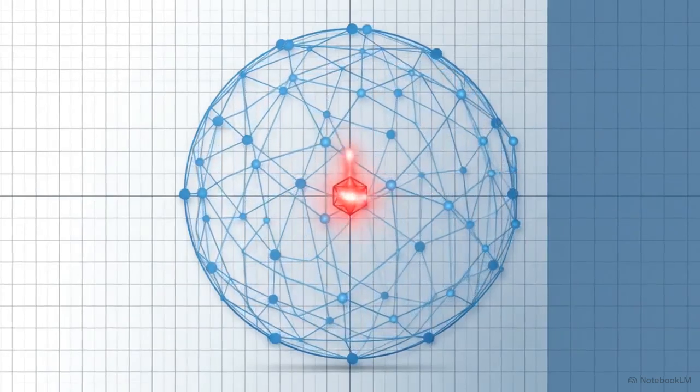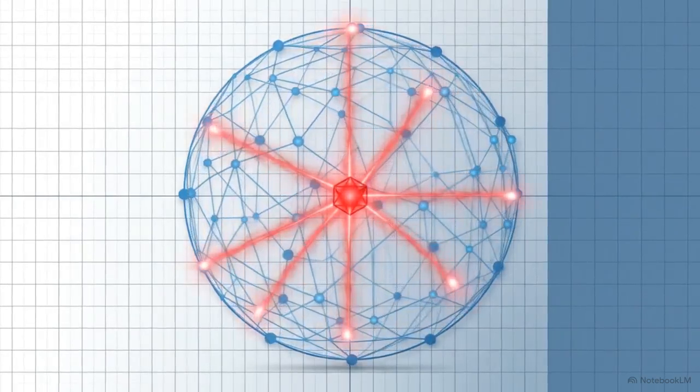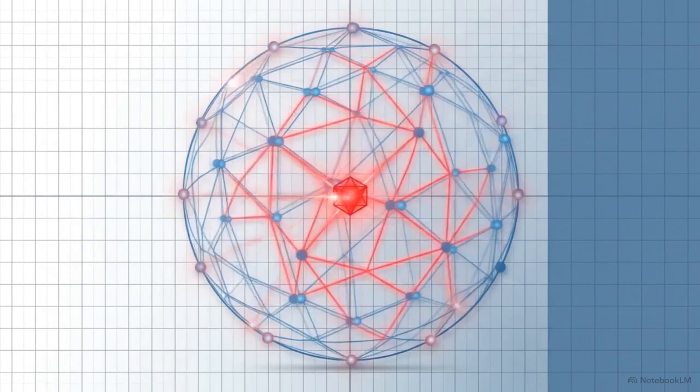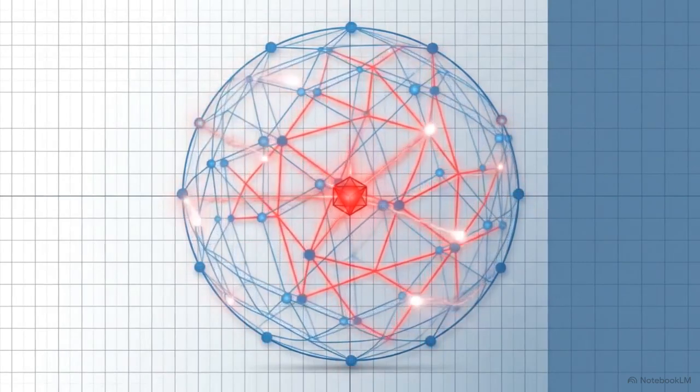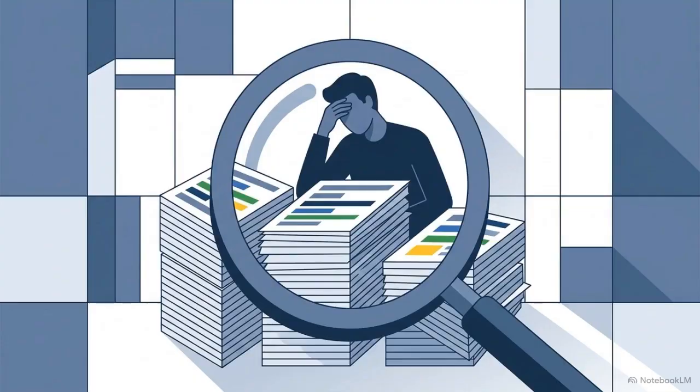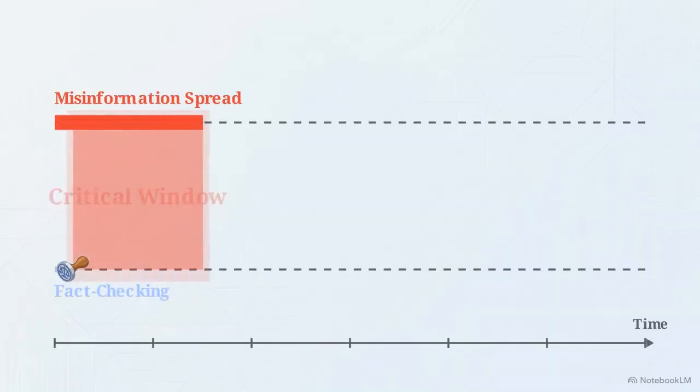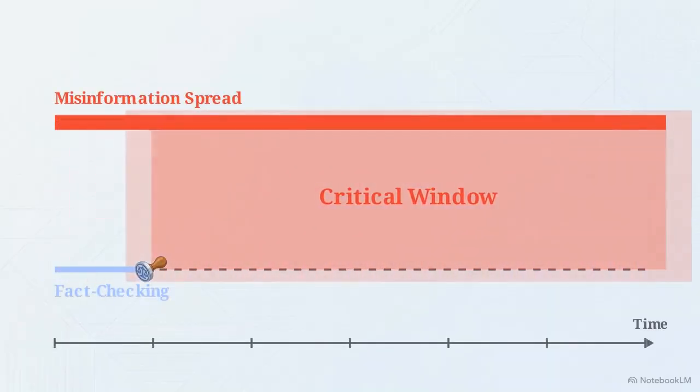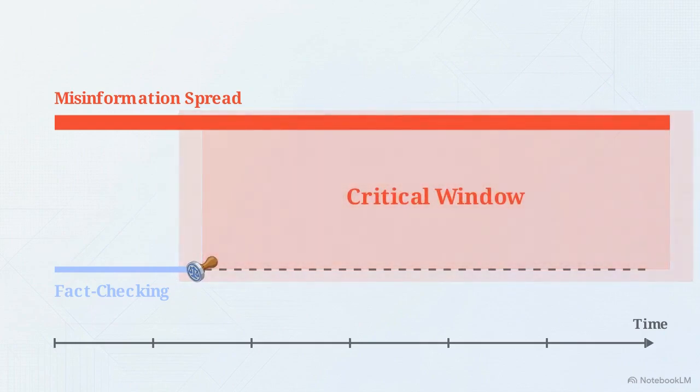On platforms like WhatsApp and Telegram, a fabricated screenshot or a rumor can hit millions of devices in a fraction of a second. Meanwhile, human journalists and fact-checkers have to manually scrape sources, evaluate credibility, and write reports. That process takes hours or even days, leaving a massive window for the lie to become accepted reality.